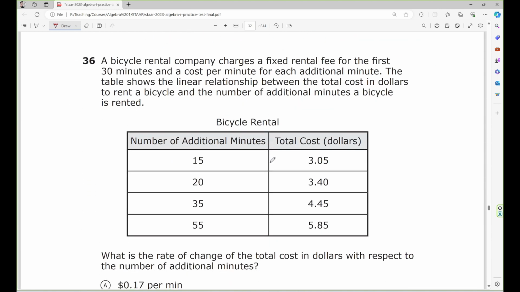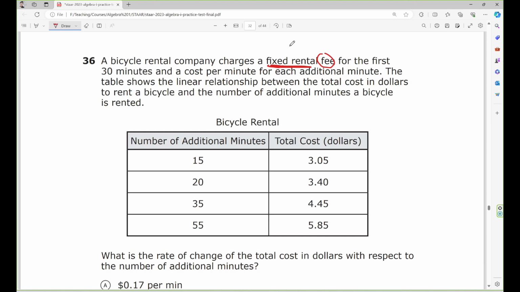Alright, number 36. A bicycle rental company charges a fixed rental fee for the first 30 minutes and a cost per minute for each additional minute.